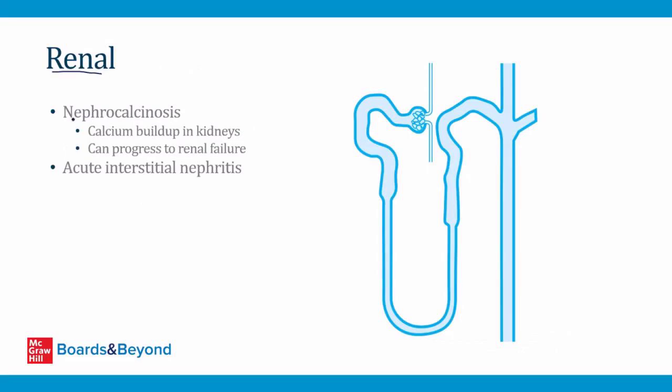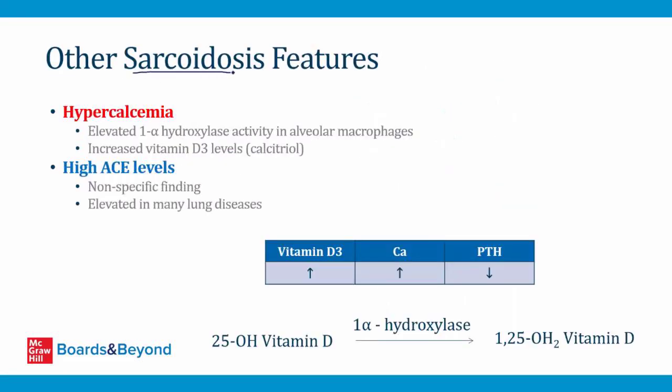Sometimes the kidneys develop what's known as nephrocalcinosis. This refers to calcium buildup in the kidneys. This relates to the chronic inflammation driving calcium buildup in the kidney tissue. If this is extensive enough and goes on long enough, it can eventually progress to renal failure. In addition to this, sometimes patients develop an acute kidney condition, acute interstitial nephritis. I talk about this condition in videos in the renal section, but it can be brought on by patients who have sarcoidosis. Some other sarcoidosis features you should know about.